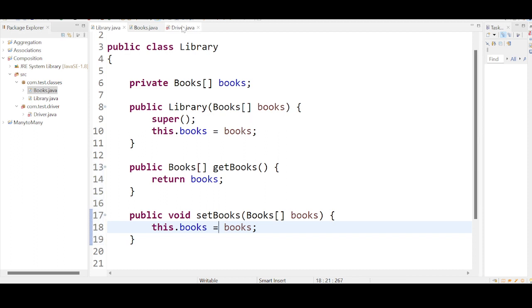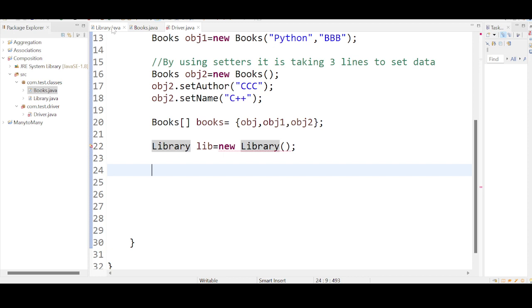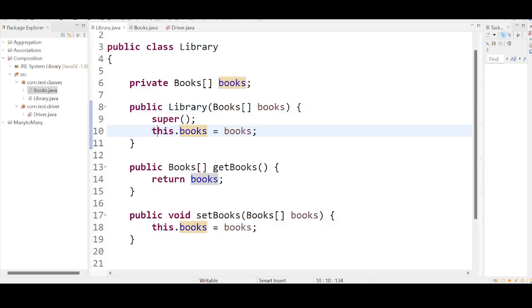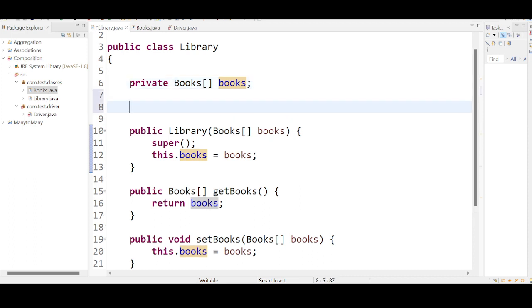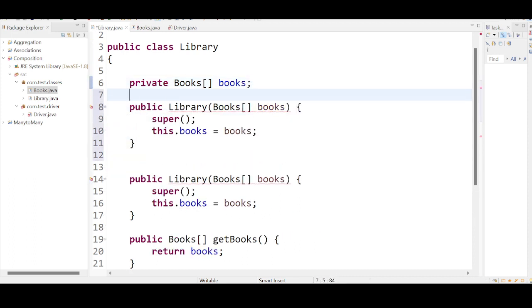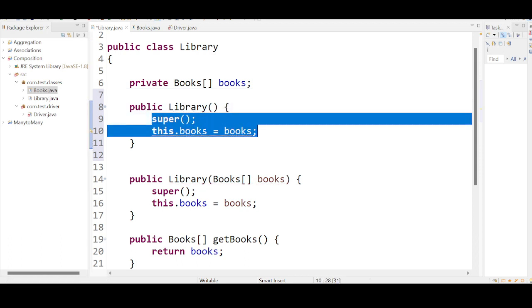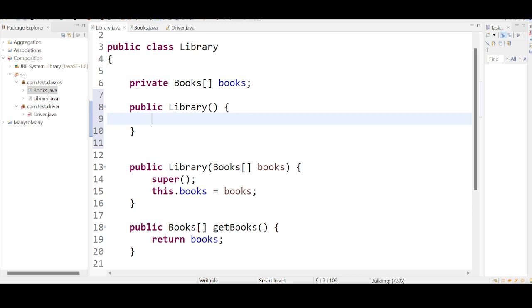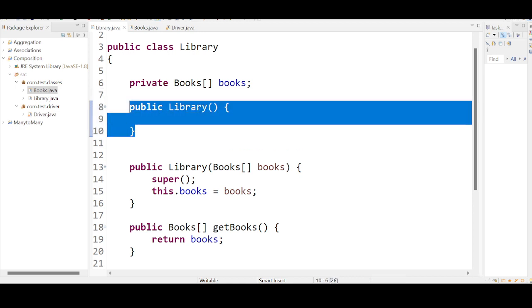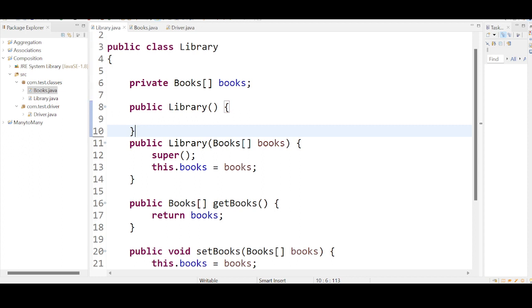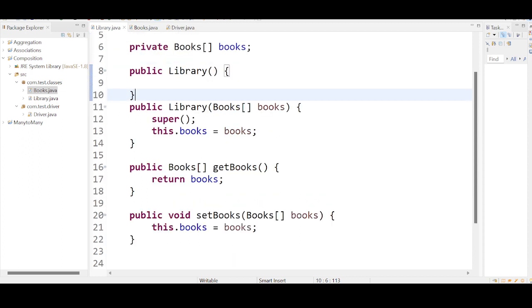Now go back to the code. Again I am saying, whenever you find a parameterized constructor, it is always mandatory for you to place a constructor. Copy and place the constructor and remove these parameters and remove everything inside. Placing one non-parameterized constructor is mandatory to avoid object creation conflicts. If you practice this, you will understand why it is mandatory.